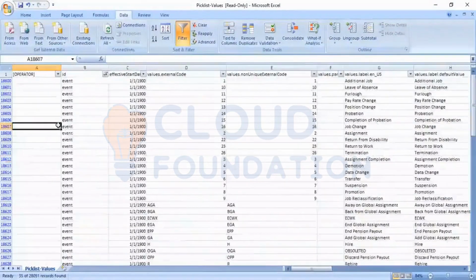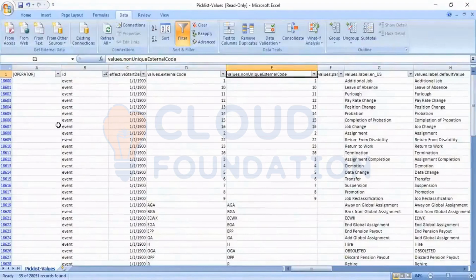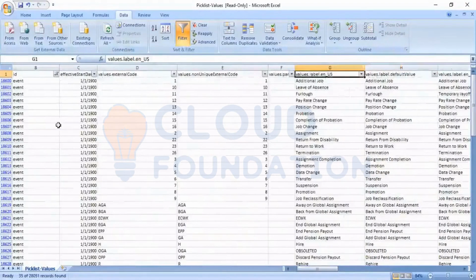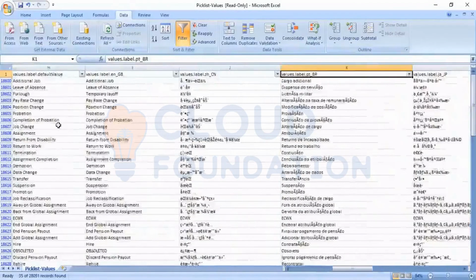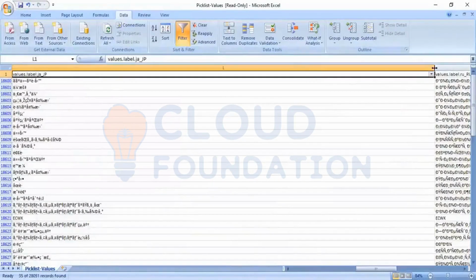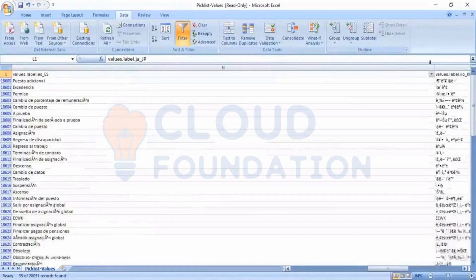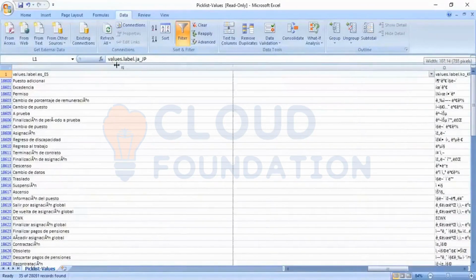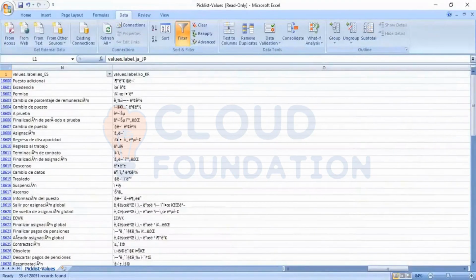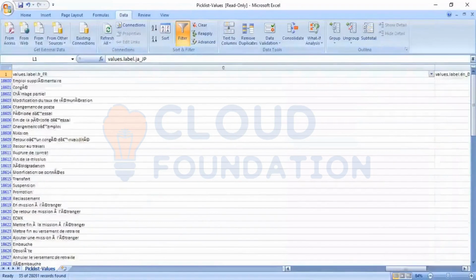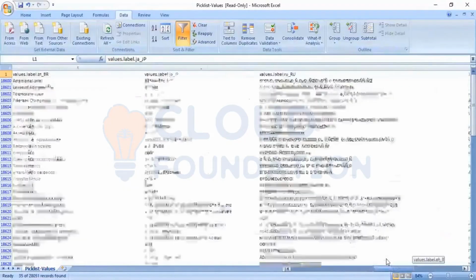how it is there. We have the operator. We have ID. We have the code. The values in English. Other translations will be there. That we have already completed, if you remember, in the Configure Object Definition when we are creating custom MDF. We have completed that topic. That also we can see here. All other languages will be there. In this way, for all the events, we are able to track it finally.